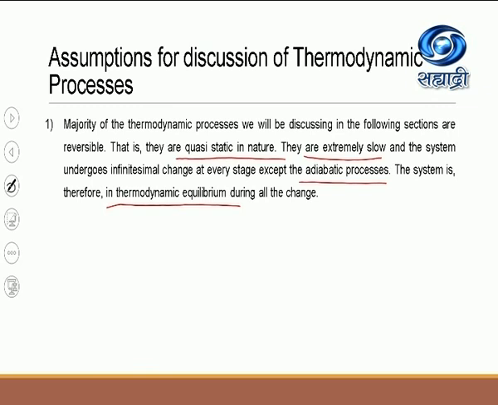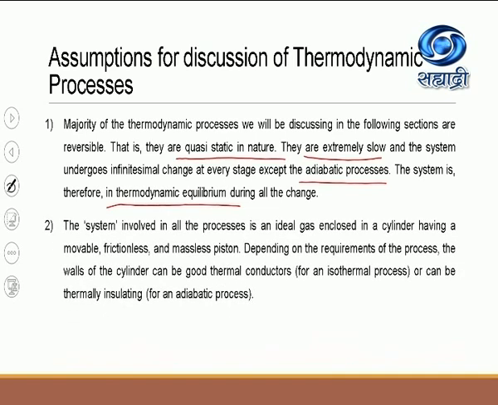Quasi-static means the changes in the state variables occur very slowly, so the process is always in equilibrium and the equation of state is valid for all these processes.